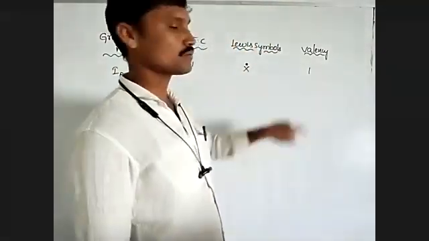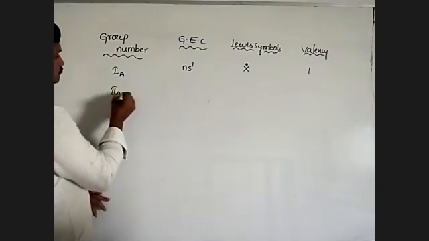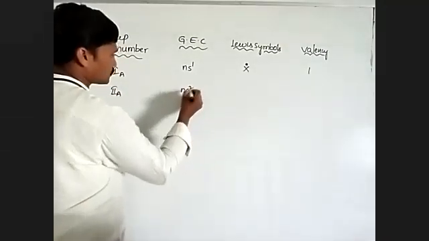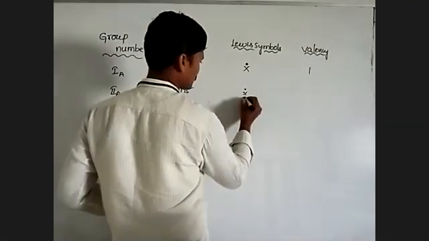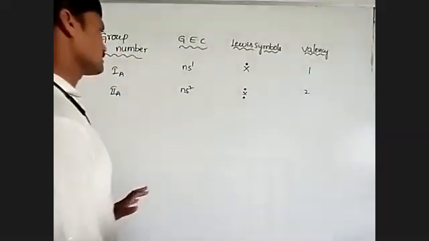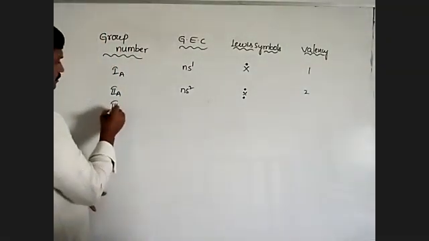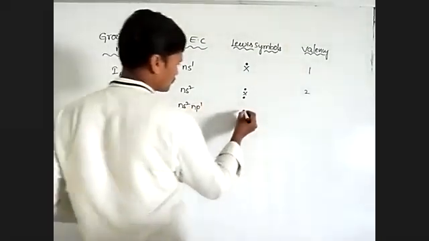So valency is one. Now take the second A group. General configuration ns2. You keep two dots on the X, so valency is 2. Next, third A group: ns2 np1.